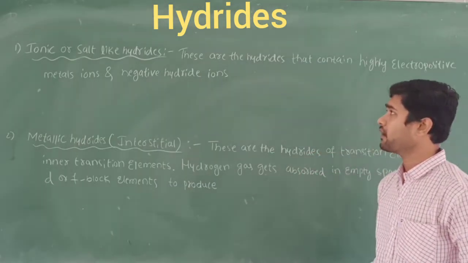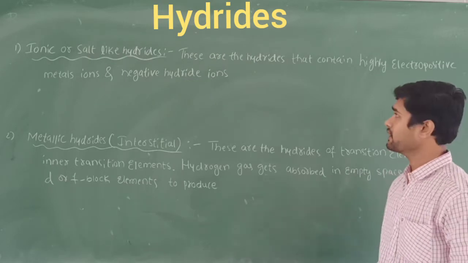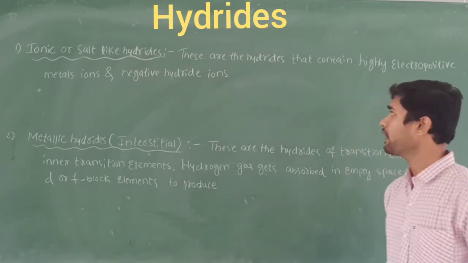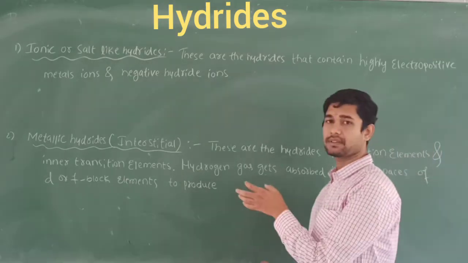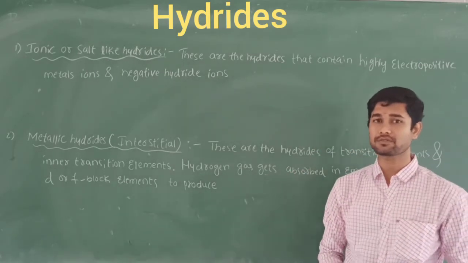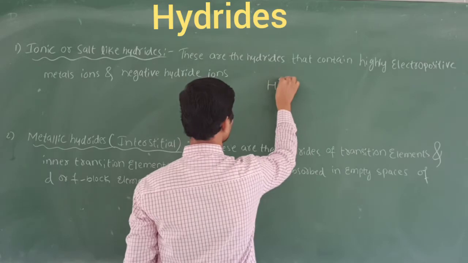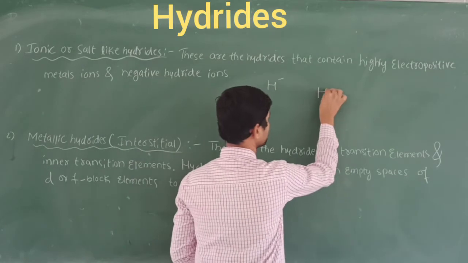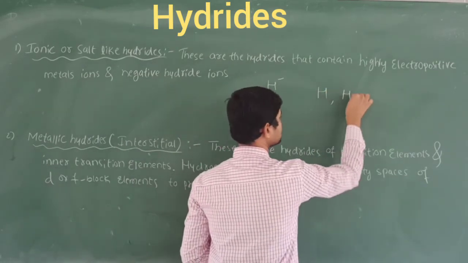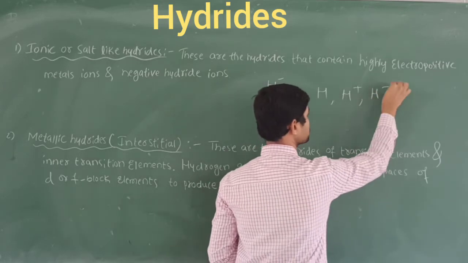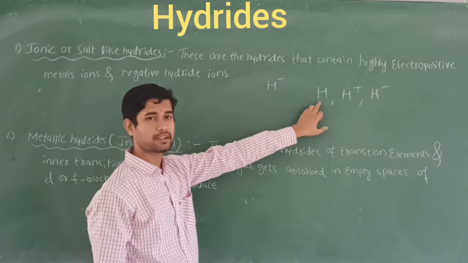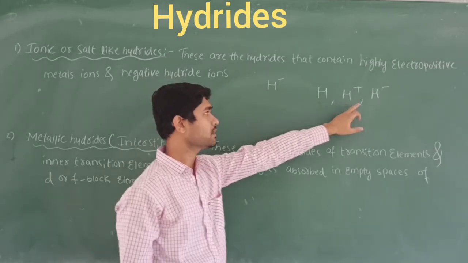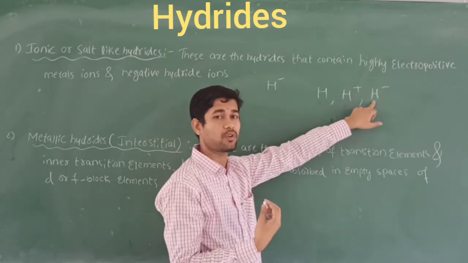That is called ionic or salt-like hydrides. These are the hydrides that contain highly electropositive metal ions and negative hydride ions. So in this chapter on hydrides, hydrogen acts as the negative one. That is called hydride, and we should write it like this. There will be two types, so writing this hydrogen is different from writing that type of hydrogen. Why? Because this is the free state of hydrogen. This is loss of an electron, losing one electron from the hydrogen. This is gaining of one electron, that is called hydride.